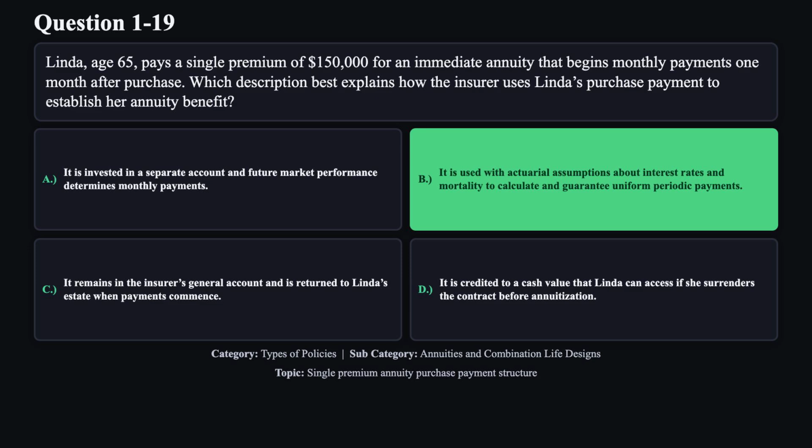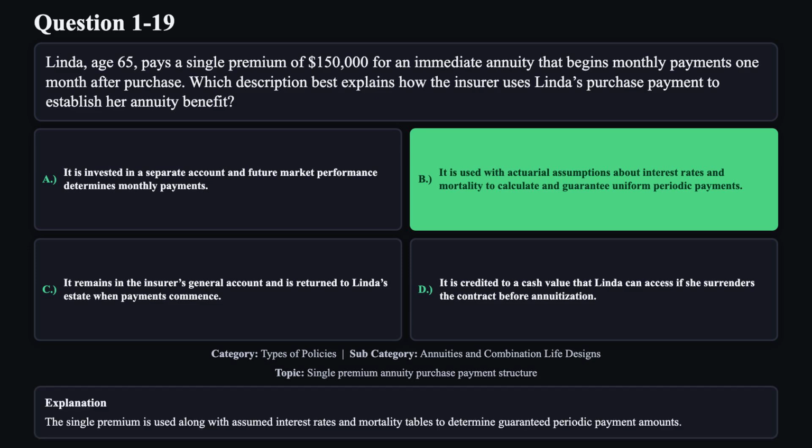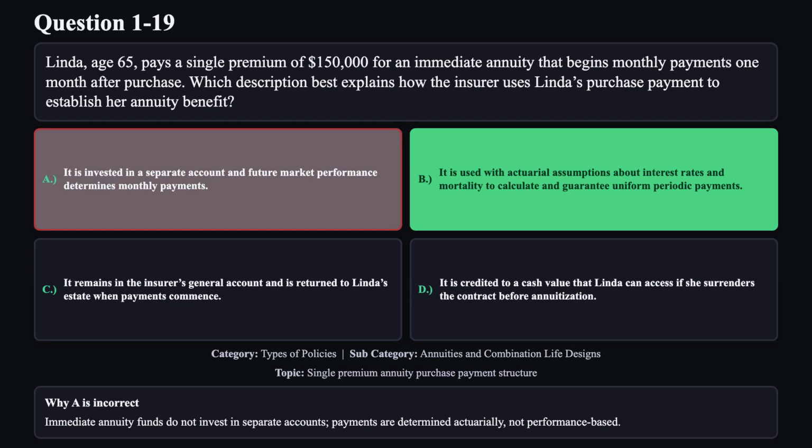The correct answer is B. The single premium is used along with assumed interest rates and mortality tables to determine guaranteed periodic payment amounts. Reason A is not correct. Immediate annuity funds do not invest in separate accounts. Payments are determined actuarially, not performance-based.